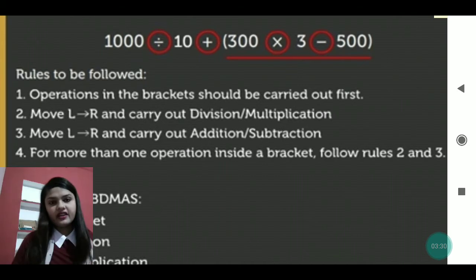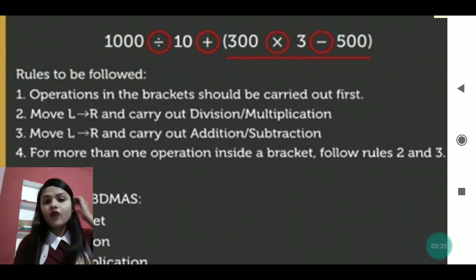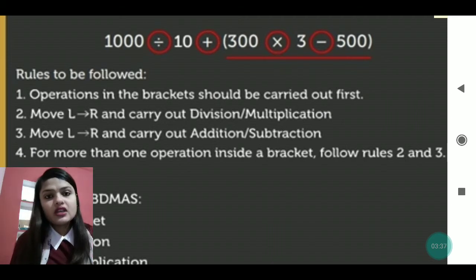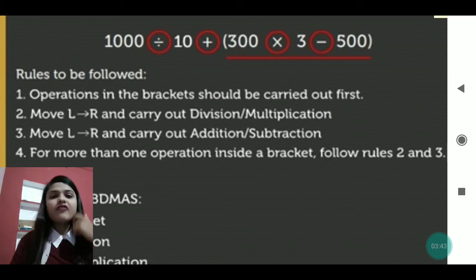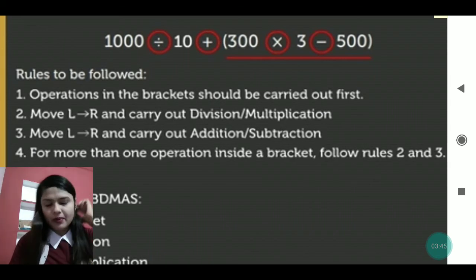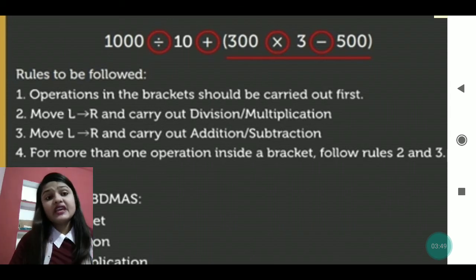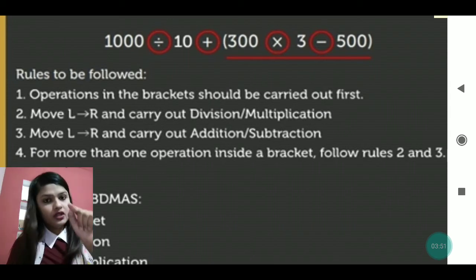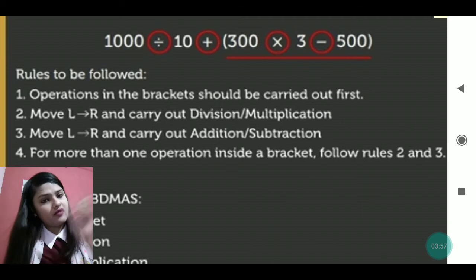What is written here? Rules to be followed, the rules which we have to follow while doing this. What are the rules? Operation in the bracket should be carried out first. After doing the operation given in the bracket, if of is given, of means into, we have to multiply then. After solving the bracket to get one number, we have to multiply.